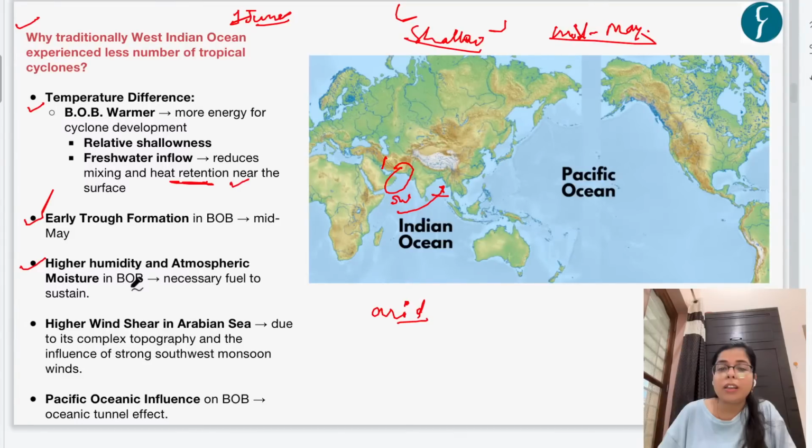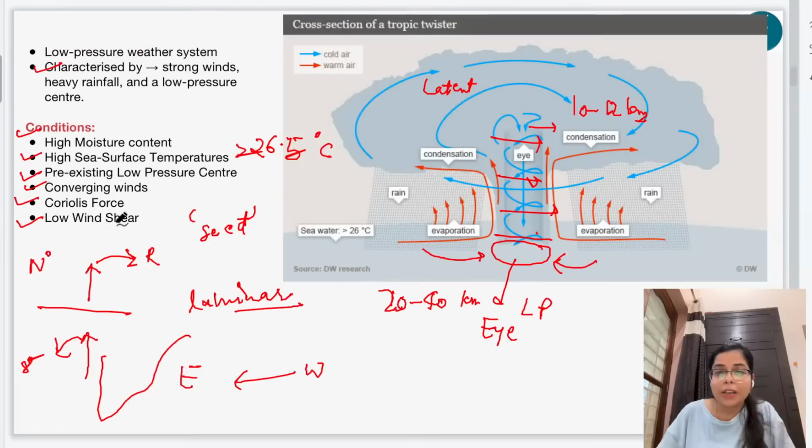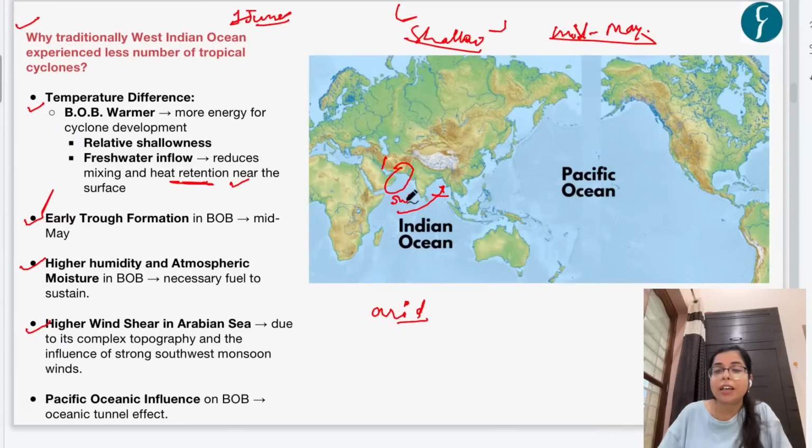And the third and the fourth condition is that there is a higher wind shear in the Arabian Sea. Okay, so as we all know that for the formation of a cyclone, we need low wind shear, but there is a higher wind shear in the Arabian Sea as compared to the Bay of Bengal. So because of this higher wind shear in the Arabian Sea, it disturbs the cyclonic systems. When they are forming, these cyclonic systems are disturbed by this high wind shear, right?